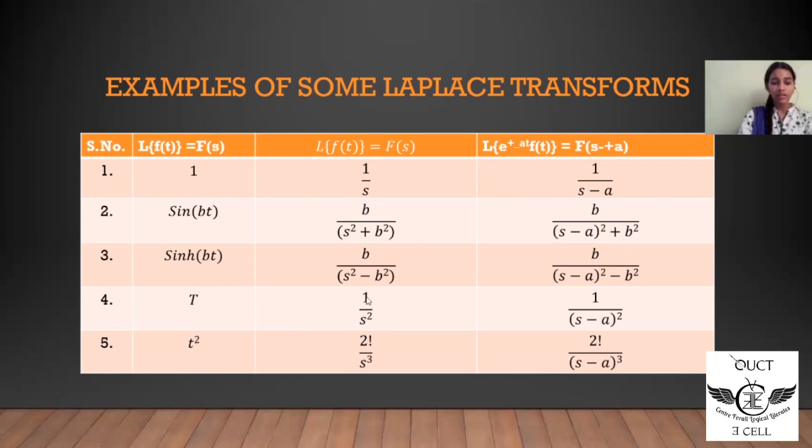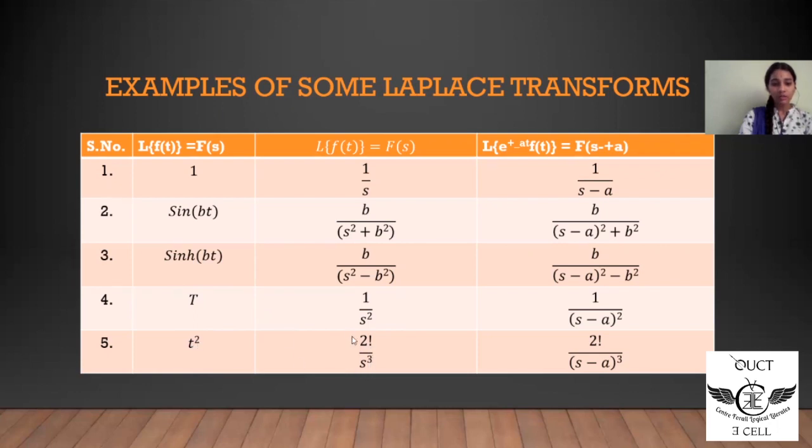N factorial turns out to be 1 factorial divided by s to the power of n plus 1, s to the power of 1 plus 1, which is equal to s square. So the Laplace of t is equal to 1 by s square. Similarly, the Laplace transform of t square is equal to 2 factorial by s cube.